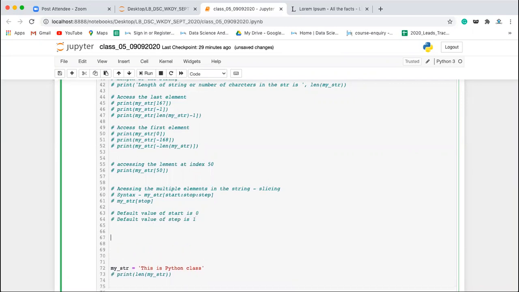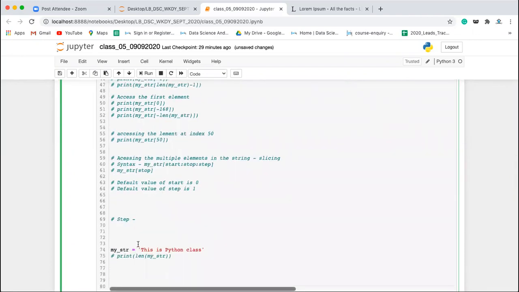Okay, now let's understand step. What is step? So there is a step size. Let's say, how do you want to slice the string? You want all the characters, like T, H, I, S, or you want the alternate characters T, then I, then space, then S, then P, and so on. Or you want every third character T, then F, then S, then Y, then O, and so on. So how do you want that? You can control that using step, and also whether you want it from left to right or right to left. So you want it in the forward direction or in the backward direction.